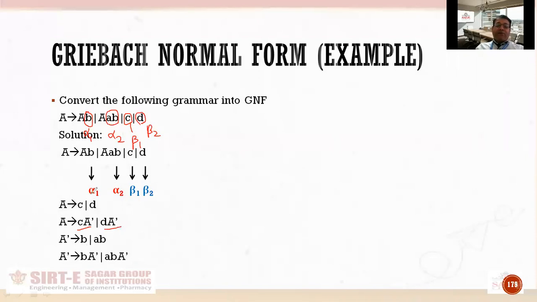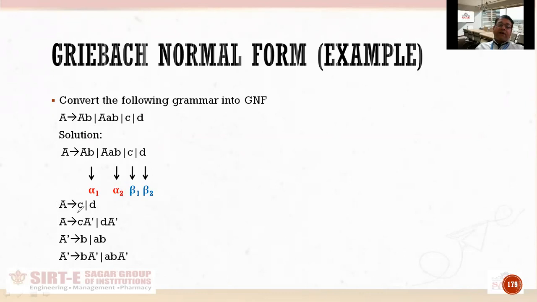Then alpha will be written alone. So B and AB are alpha. So B and AB is written alone. And then BA dash and ABA dash are written because I have to write alpha with the new variable, alpha 1 with that new variable, and again alpha 2 with the new variable. So now if you see, this grammar is not having any left recursion in it, meaning the grammar written above in the question and this grammar are equivalent, but the only difference is that the grammar written below does not have any left recursion and the grammar written in the question is having left recursion.